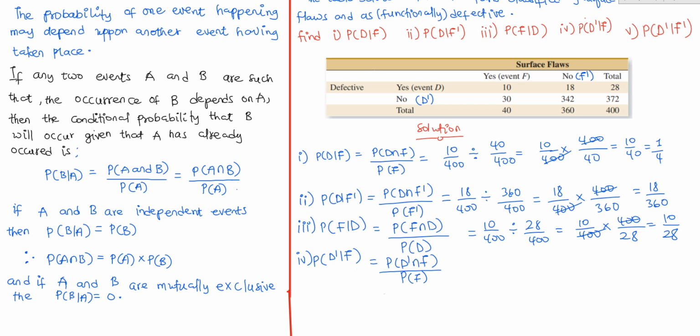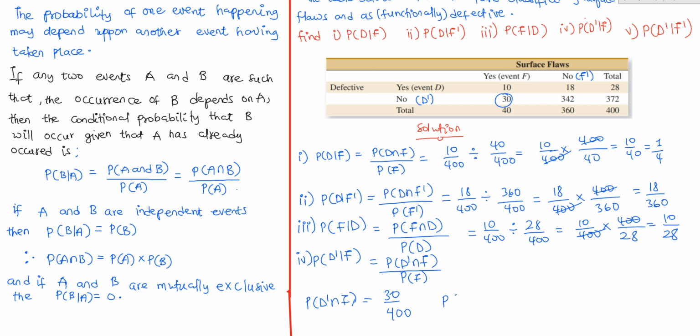First of all, let's find the probability of D prime intersection F. So the probability of choosing a part that is not defective but has a surface flaw will give us this 30 that I have here. So that's going to be 30 over the 400, right?